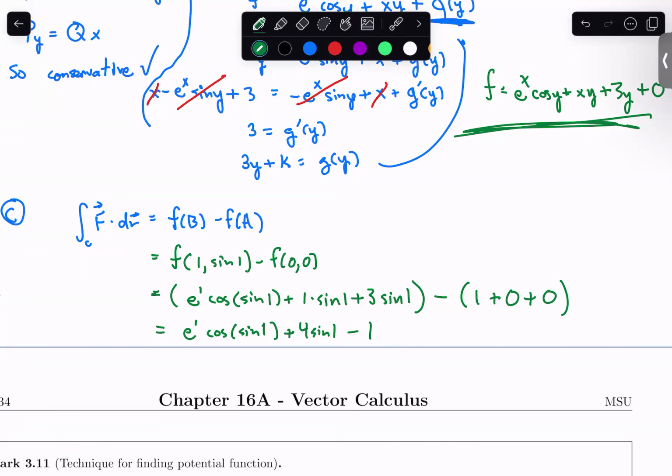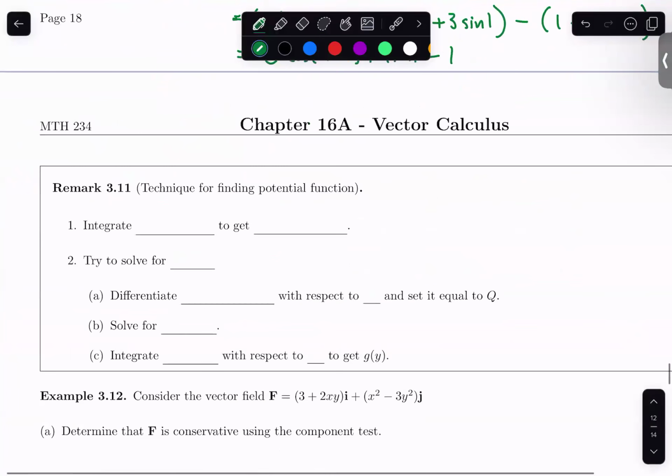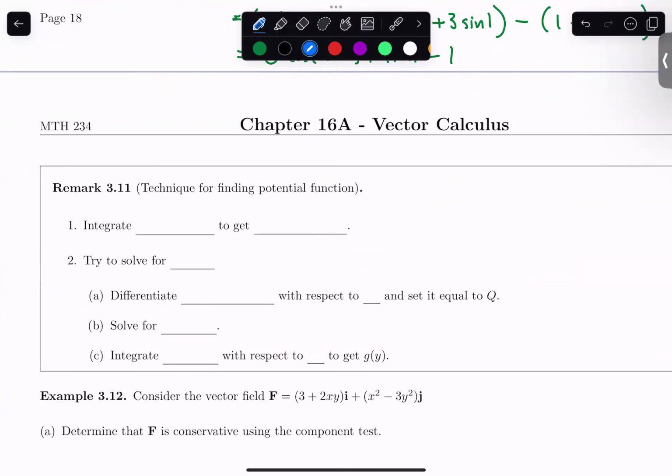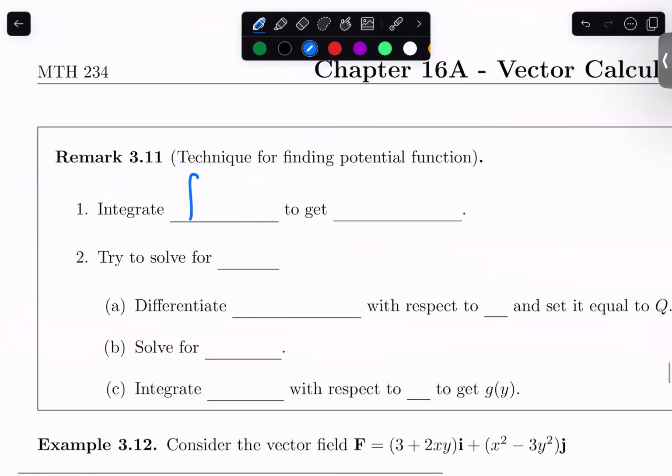Well, there'll be chances for more questions coming up, but let's try to bottle what we've done here into a box. So, technique for finding potential functions. The first thing that we did is we took our first component for our vector field. Again, this should have been f sub x, since it's a conservative vector field, and we integrated it. This gave us a candidate for a potential function, but we still had an unknown, right? So after we did this integration, we had something close to f, but we still had this unknown bit.